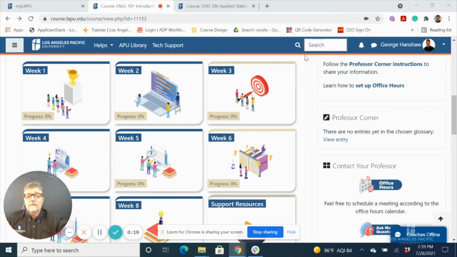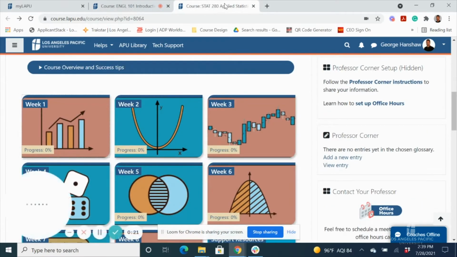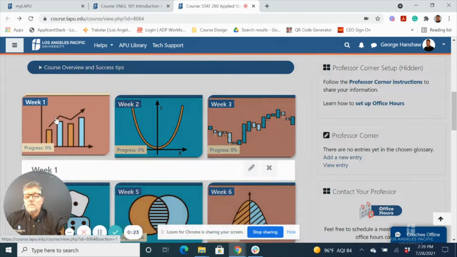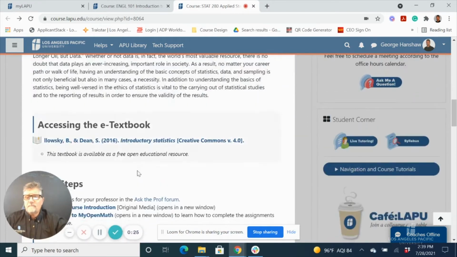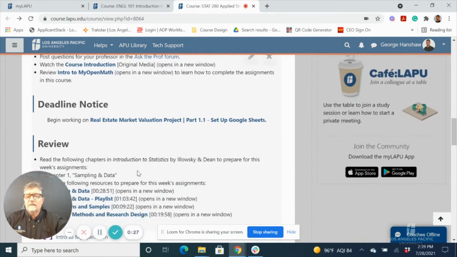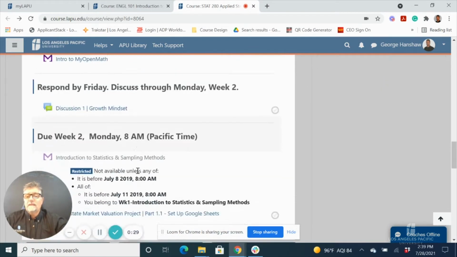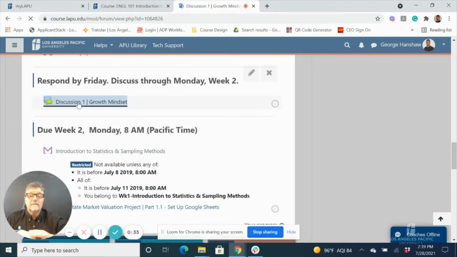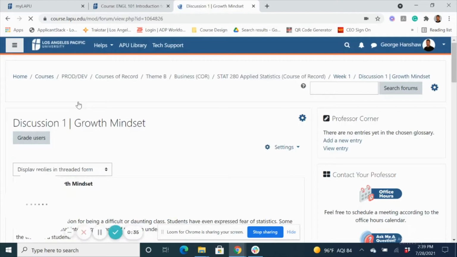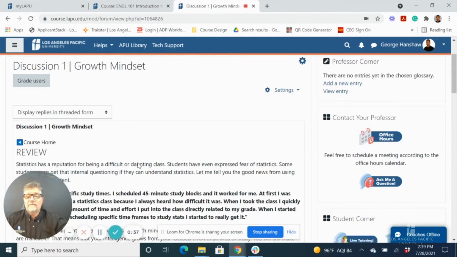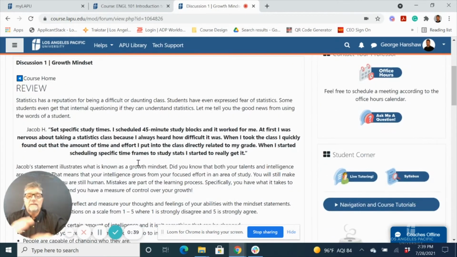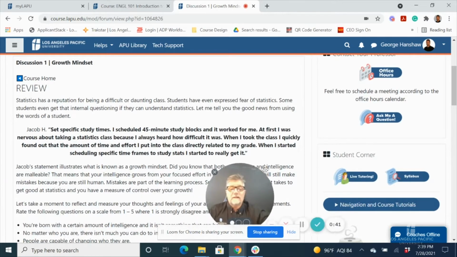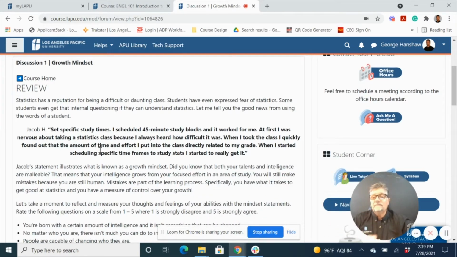And the first one is in our Stats 280 class. In week 1, we actually created the values affirmation that we spoke about, and we called it discussion 1. We actually called it a growth mindset because we added the knowledge about growth mindset in with that as well. So let's take a look at how this creates a psychologically safe learning environment by design.